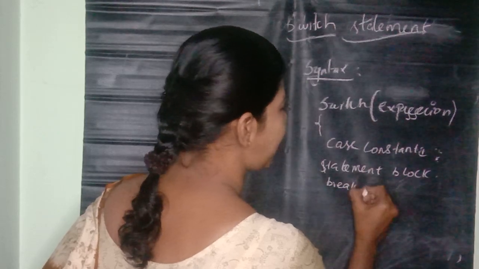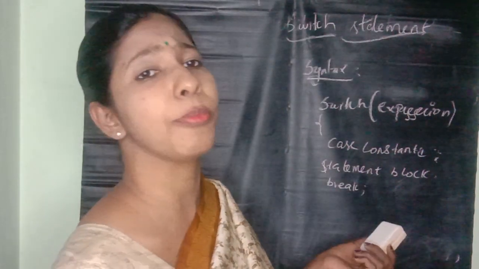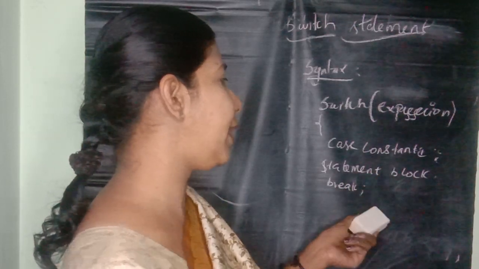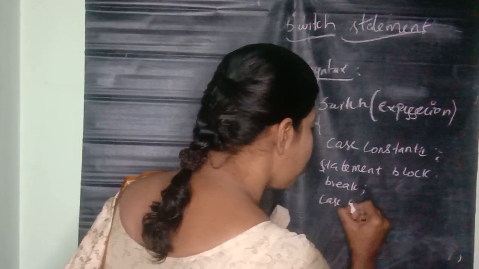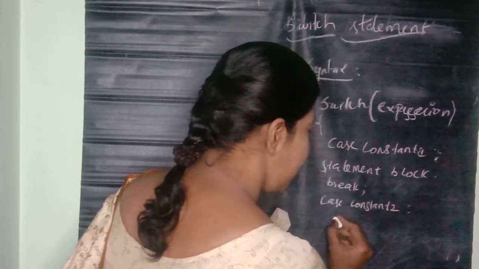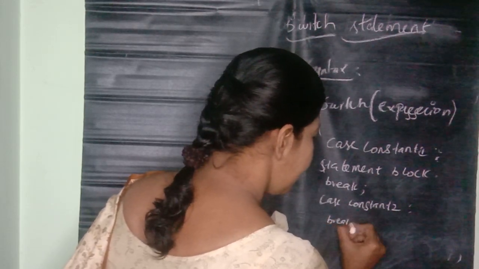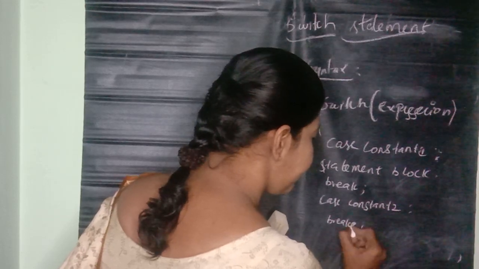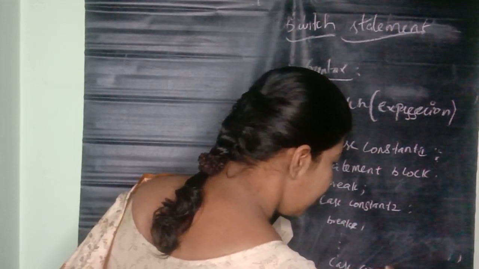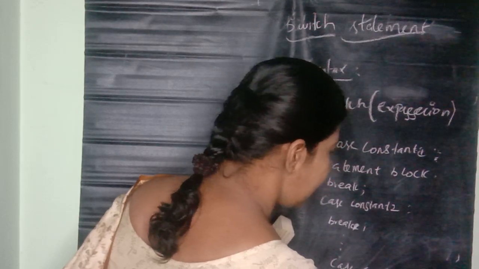You must specify the break statement. It is very important. Next, case constant 2 colon, statement block, break, and so on till case constant n, break.